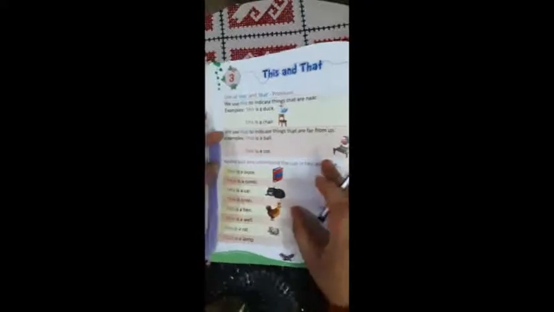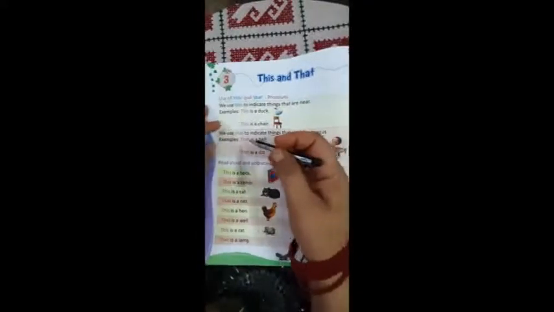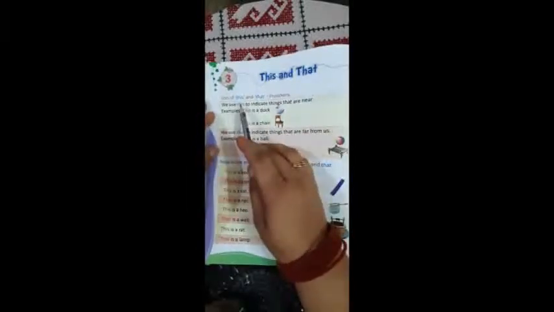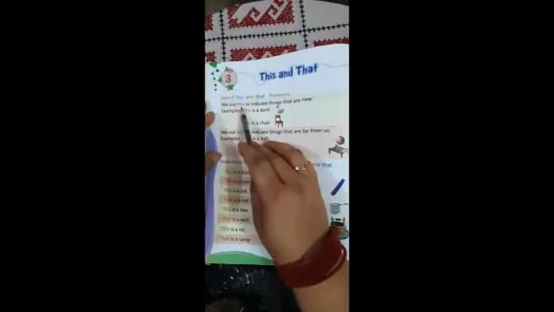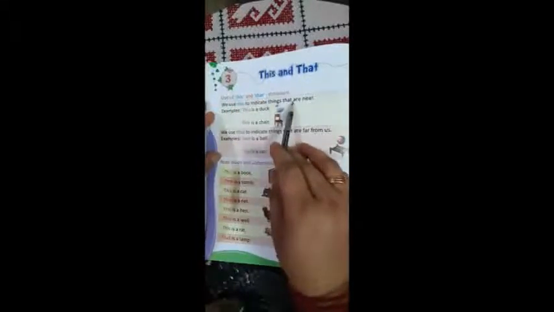Okay. So now students, I hope you all have understood very nicely how we can use this and that. Okay students. So now it's time to show you your worksheet. What is there in your worksheet and how you will do that worksheet. Okay. So let's see. Hello students. So students, now we will read here where we can use this and that. So we use this to indicate things that are near.